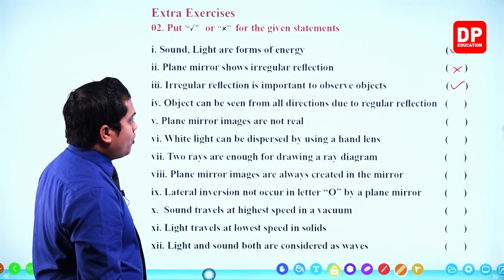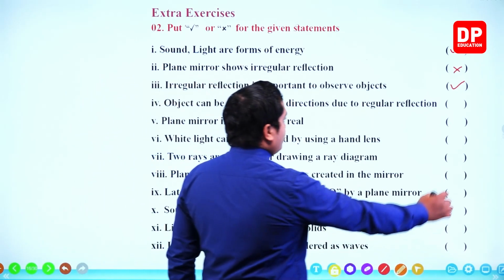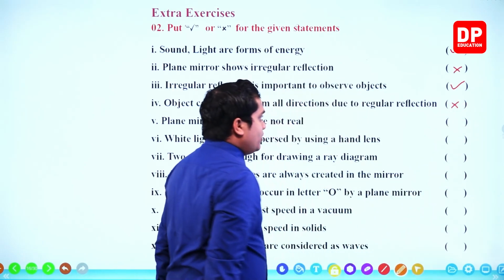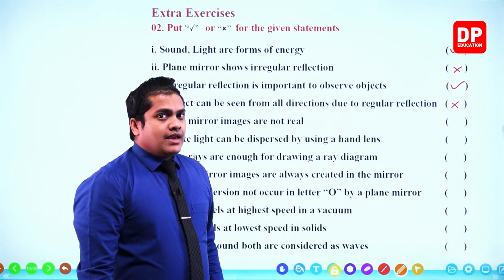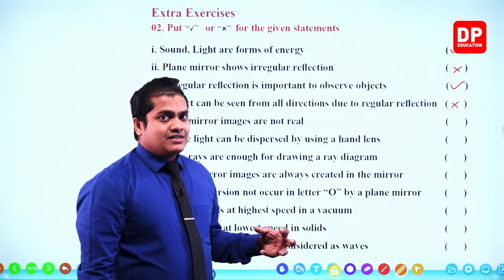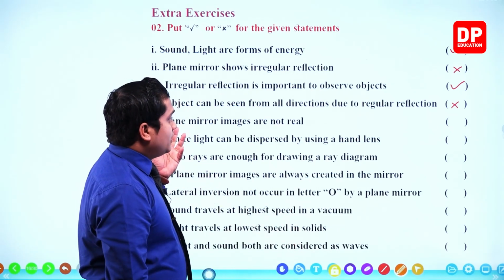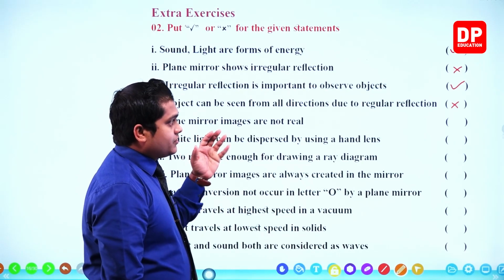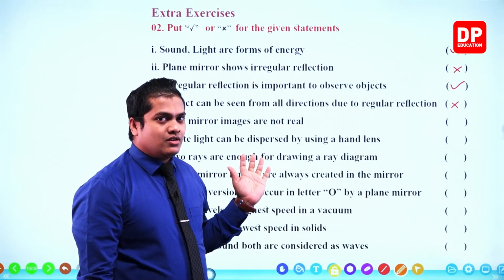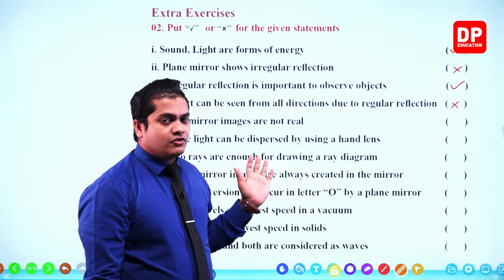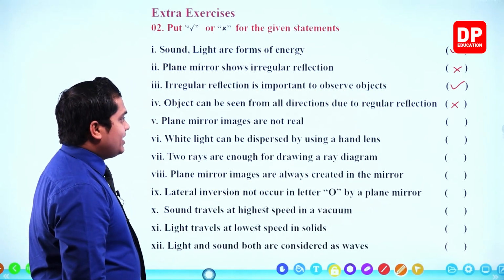Next one. Object can be seen from all directions due to regular reflection. Incorrect. If it is regular reflection, then we will be able to observe only from one certain angle or direction. Because of light rays reflecting here and there, we can observe objects from each and every direction. So scattering of light rays here and there is not regular, but irregular reflection or diffuse reflection.